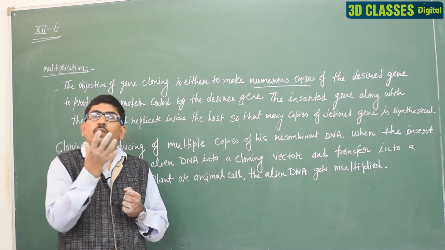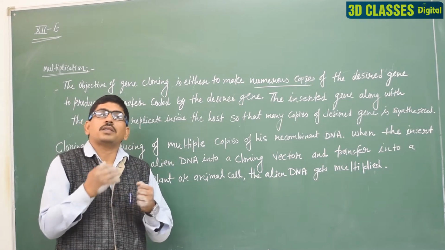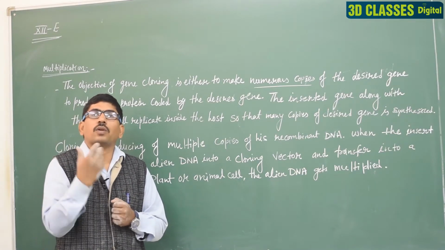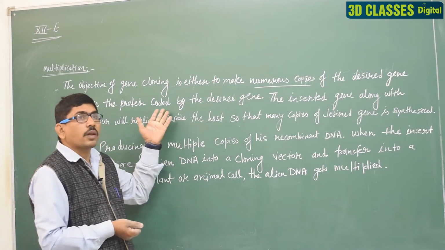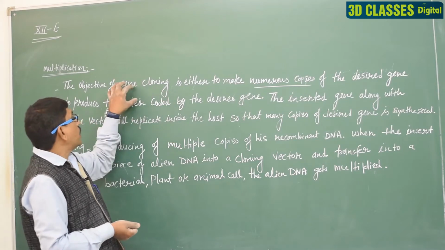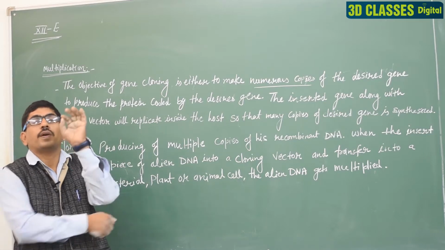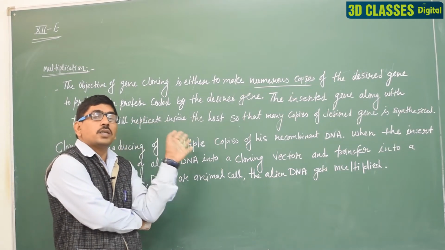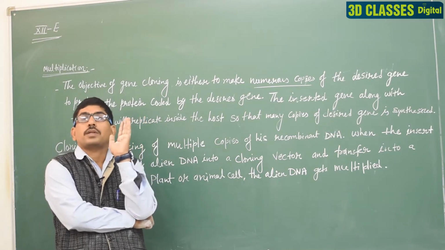Why? Because we directly obtain the desired DNA, and this DNA is joined with the vector DNA, and this DNA is directly cloned. We may directly clone the DNA with the help of PCR. But in previous years of research, PCR was not discovered, and at that time we obtained it this way. So here we explain two things. First, we study the recombinant technology. Clear? That is the old process.